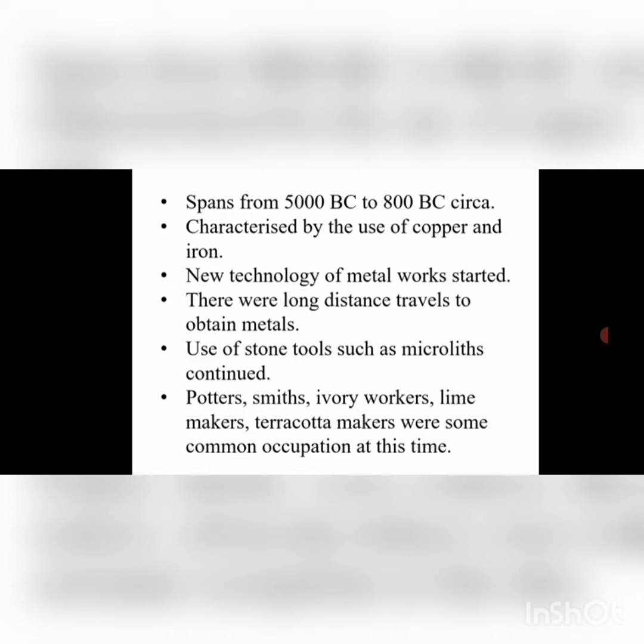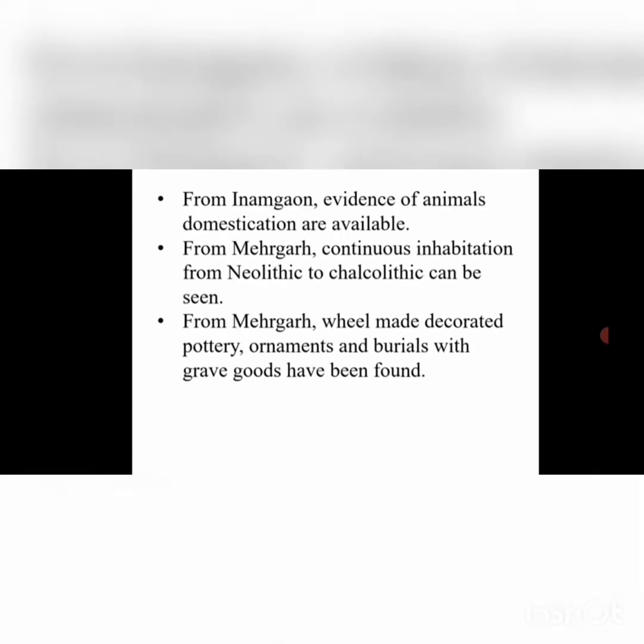In the Chalcolithic age, people continued to use stone tools such as microliths, but at the same time, they also started using different other objects made of copper. And like the Neolithic age, in the Copper age people continued to make pottery, and varieties of pots and other objects of earth were made. Also, we see the existence of smiths, who were doing metal work. There were also ivory workers, lime makers, and terracotta makers. So in the Chalcolithic age, these different occupations became widespread.